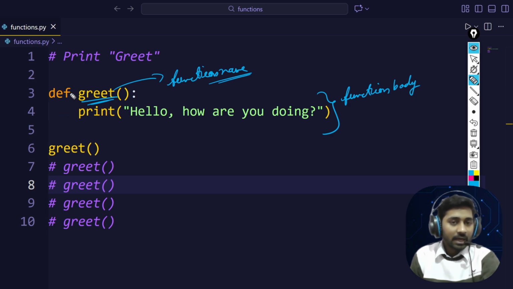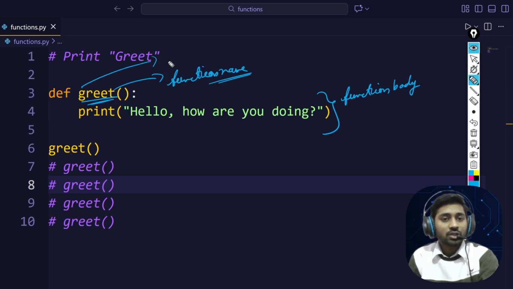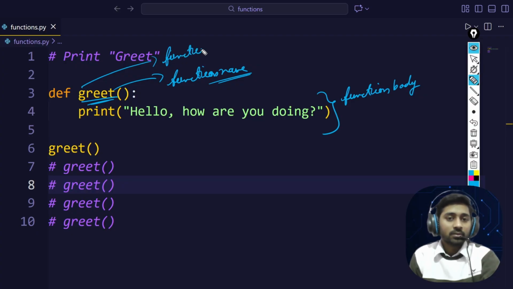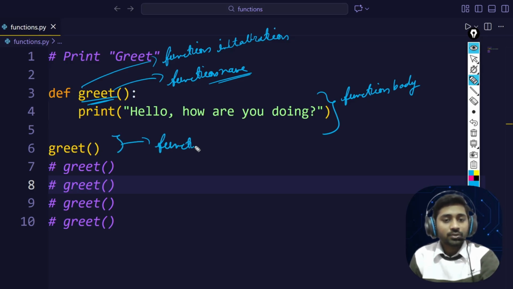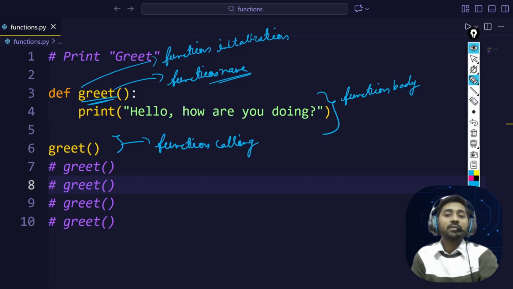And here we declare a function. Here we initialize the function, that is your function initialization. And here we are just calling this function, that is your function calling. So we know whenever you want to see the result, we need to call a function. Correct?